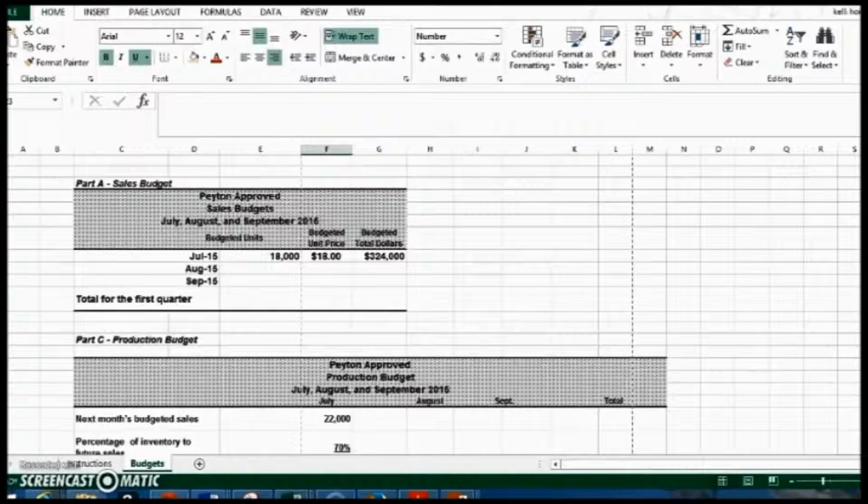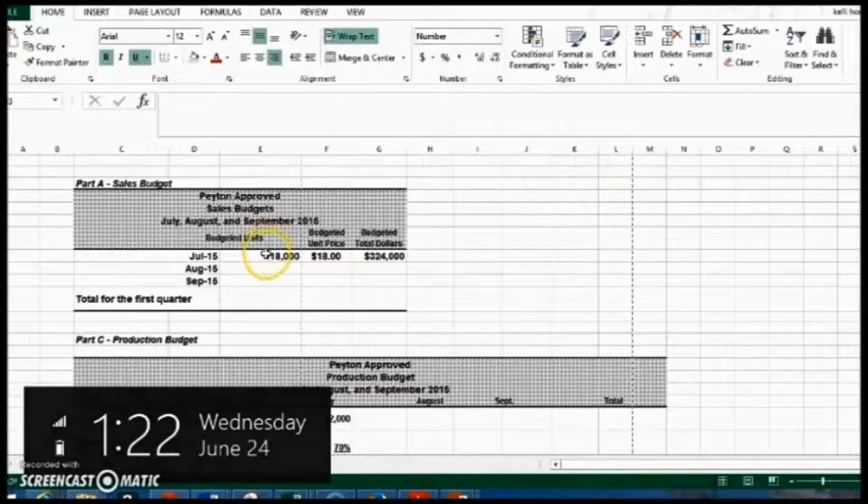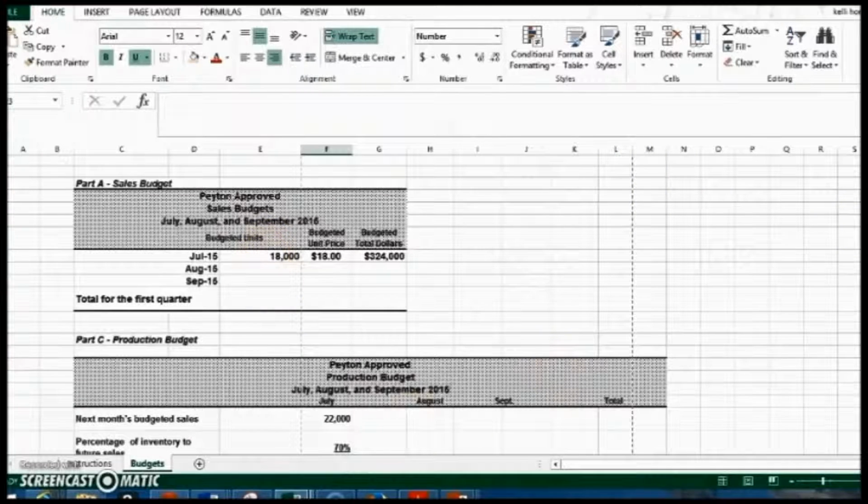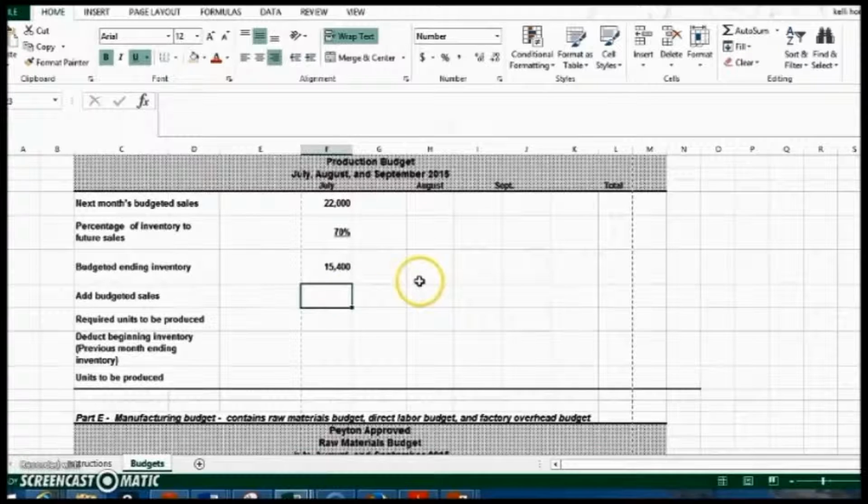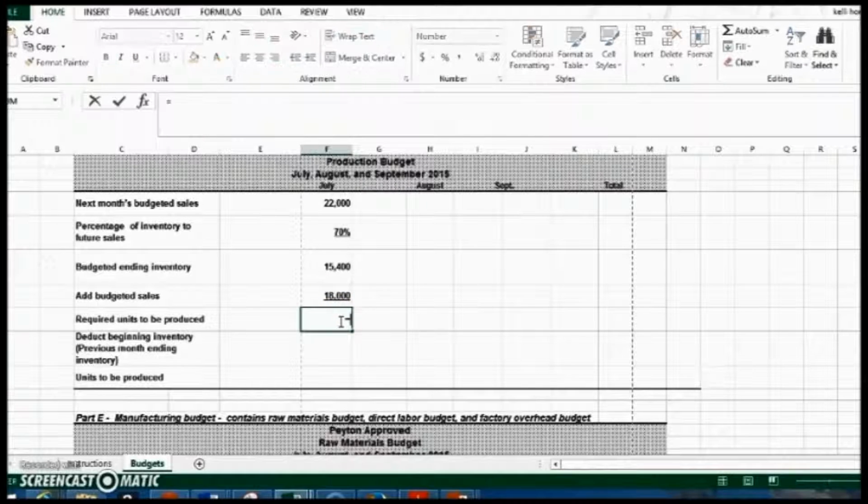For the current month, for July, it was 18,000. So I'm going to drop back down here and put that 18,000 in. And then to get the required units to be produced, I'm simply going to add the 15,400 and the 18,000. And those are the required units to be produced.